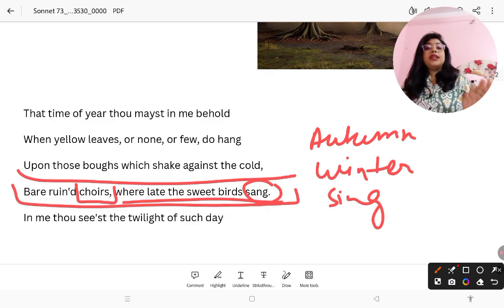"The time of year thou mayst in me behold" means the time you can see in me. Which season? The time is autumn, when yellow leaves, or none, or few do hang upon those boughs which shake, shivering against the cold, because now he doesn't have any energy with which he can protect himself. Now his life is like a ruined choir, a ruined church where birds used to sing, but now no birds are there.